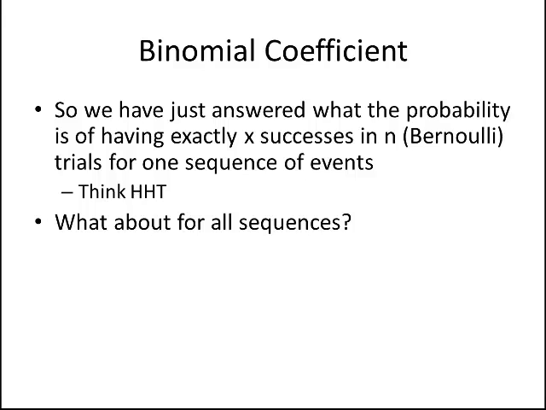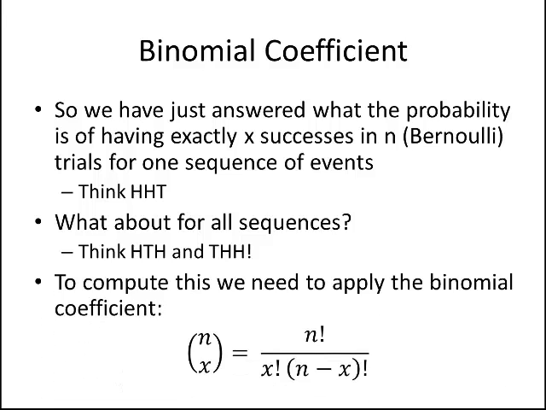But what if we want to know about all sequences? So now we're talking about head, tails, head, and tails, head, head, right? We're talking about one tail and 2 heads, right? So we might want to think about all the different sequences that are possible. To compute this, we need to apply something that we call the binomial coefficient. And so here we can see it's abbreviated as n over x in parentheses, or combine. And we've got n factorial over x factorial times n minus x factorial. Now, sometimes this is hard to put into your calculator, so we'll talk in class about some workarounds to deal with this. But this is our binomial coefficient.